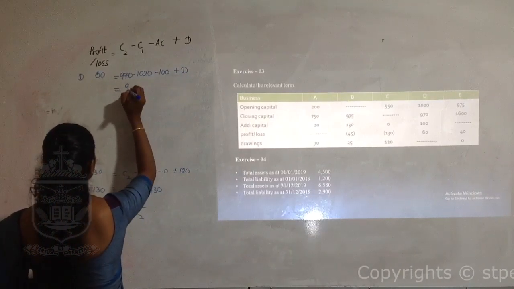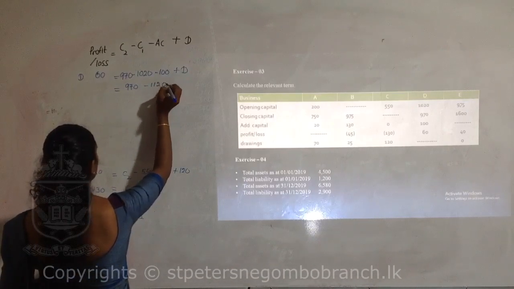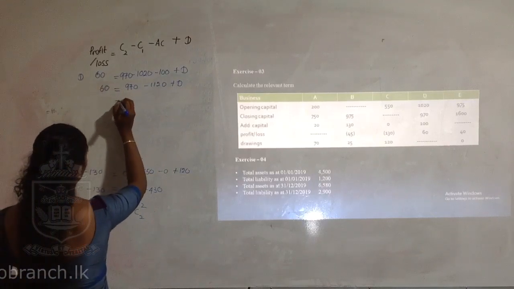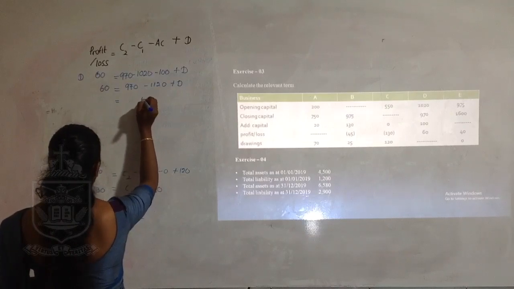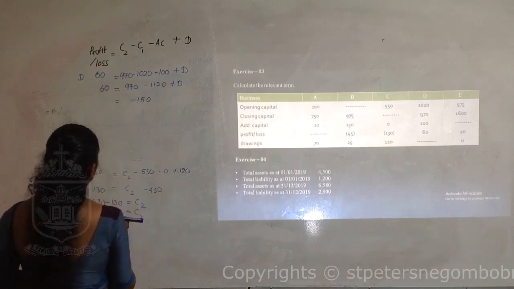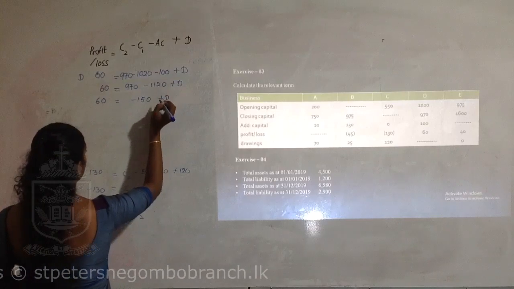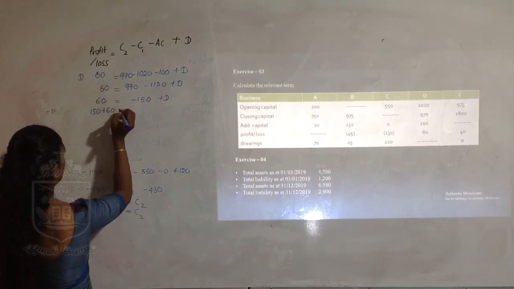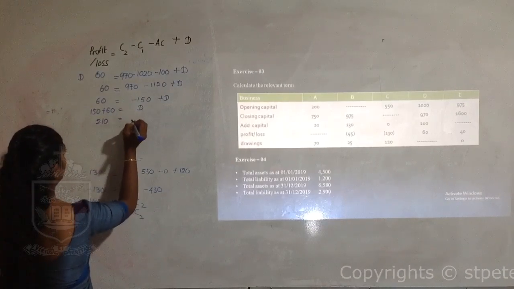So we have 970 plus the drawings value, 1120 minus the figure and the drawings. This side we have 60. So we have 150, a negative value, 60 here plus D. We'll take this 150 there. 150 is to be added with 60 equals the drawings value. So it becomes 210.